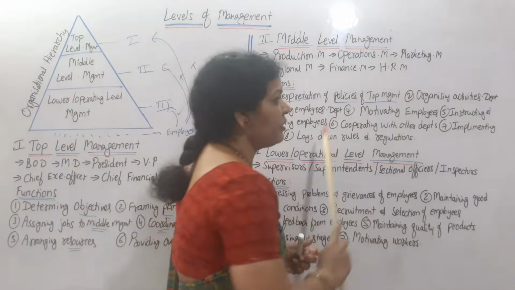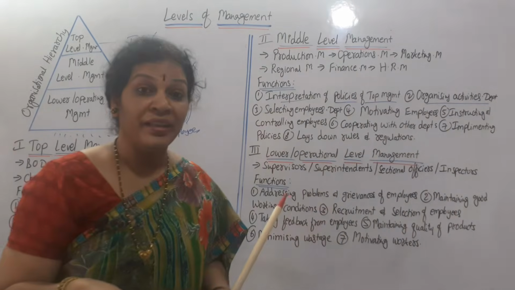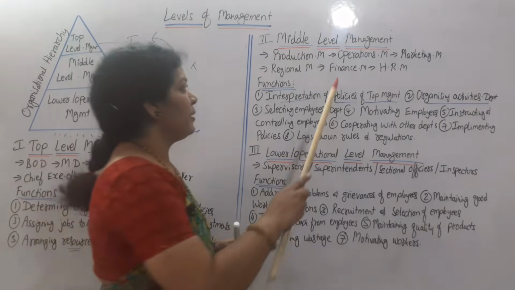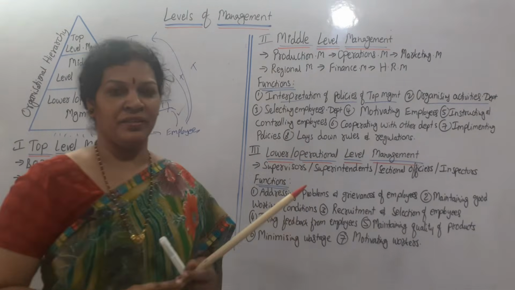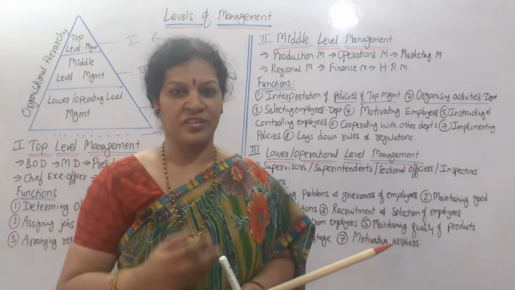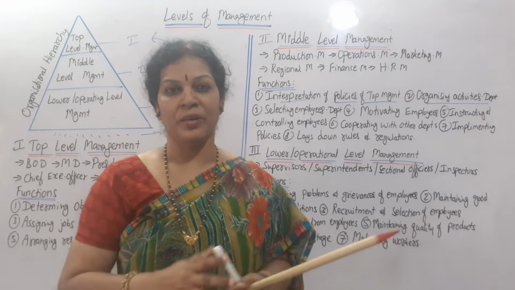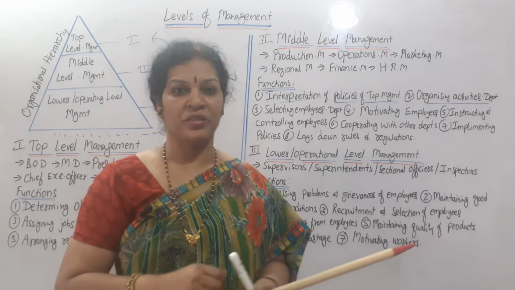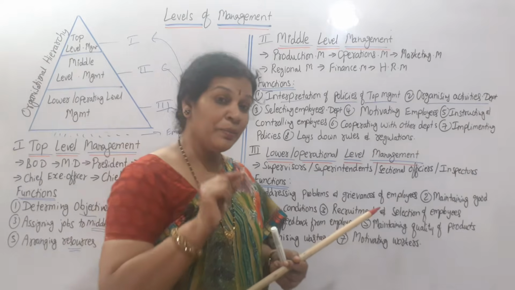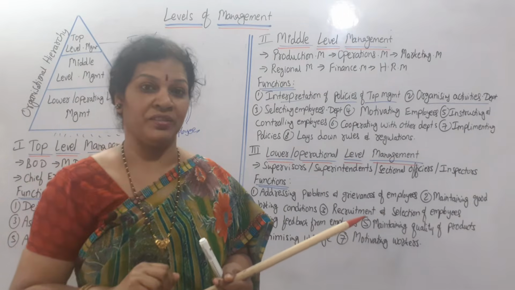And the next one, organizing activities of the department. From their department's point of view, they have to manage the organizing activities. For example, the production department. What is the work of the production department? Produce the products. Production process. Different levels of process will be there: process 1, process 2, process 3. All these things we have learned in cost accounting. So this is the main important duty of the production manager, to handle the production activities.